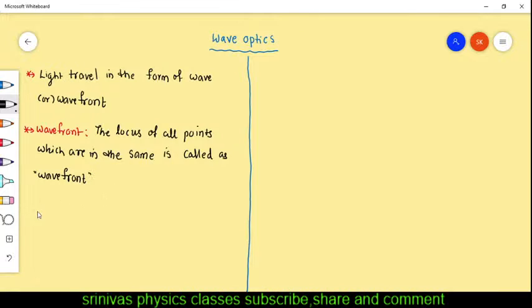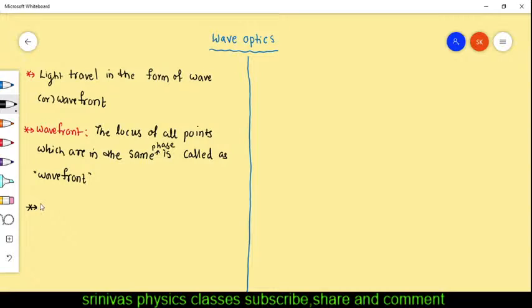What is this locus of all points which are in the same phase? That I will explain. Okay, we know locus in mathematics. Here at the start, what we are telling is that light travels in the form of waves or wavefronts. Then what is a wavefront? The locus of all points which are in the same phase. This is an important phrase: which are in the same phase.